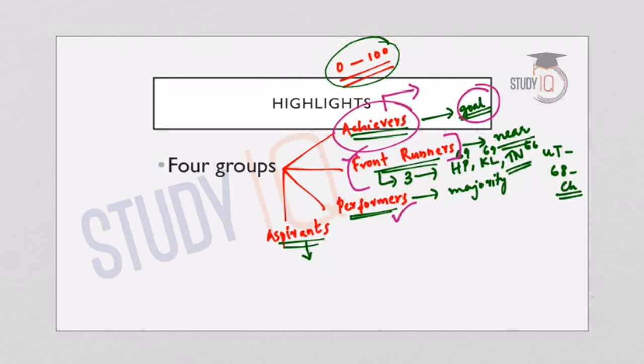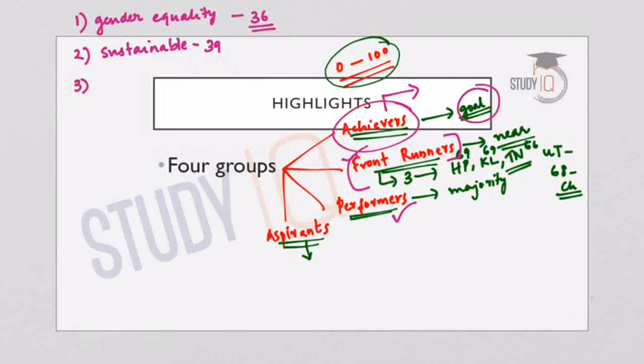Now coming to the average score in the states. So if we look at the average scoring in the states, in certain parameters, the average score is very poor. The first one is gender equality. Gender equality score average is 36. And second one, creating sustainable cities and communities, the score is again 39. And third one is enabling industry, innovation and infrastructure, the score is 44. And fourth one is eradicating hunger, the score is 48. So this is the average for all the states.